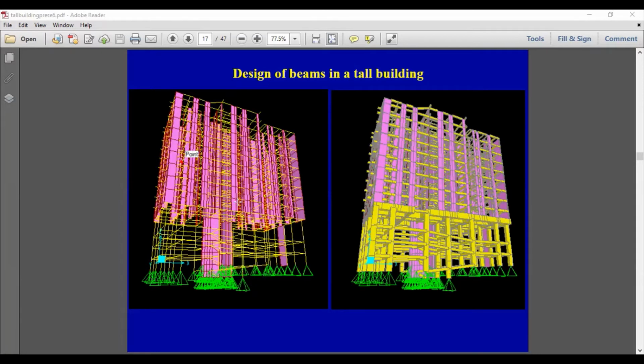And you can also see above the transfer beam level, the columns have been discontinued. So these are the large columns, and those large columns have been discontinued.